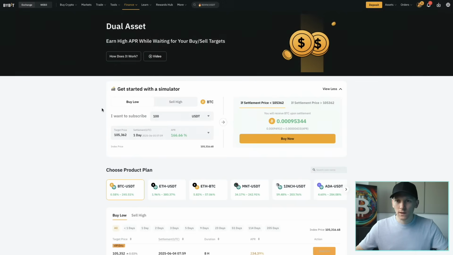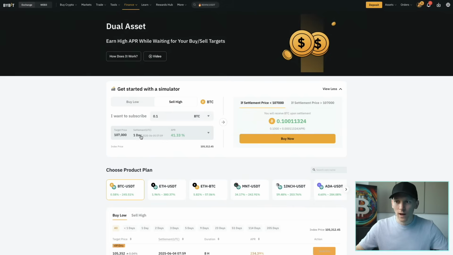So again, what we're doing is selling the option to buy Bitcoin from us at a higher price. So what you want here is sell high. And you'll notice that I want to subscribe BTC. They only let you subscribe with the asset because if the option gets called, you have to sell the asset at that price. So for example, I want to sell high. I'm going to subscribe 1 BTC. And you can see the target price is 107,000. The index price is 105,000. That's the price of Bitcoin right now.